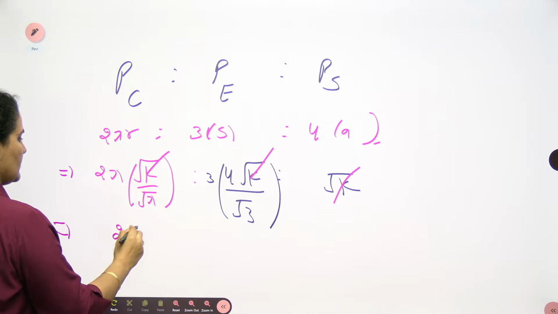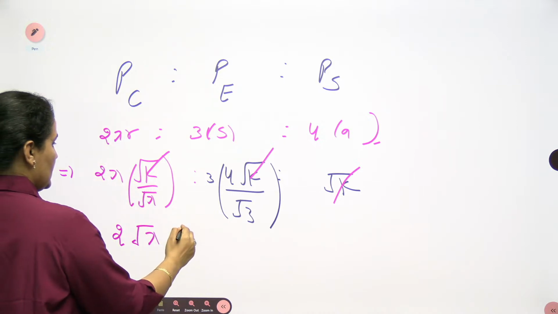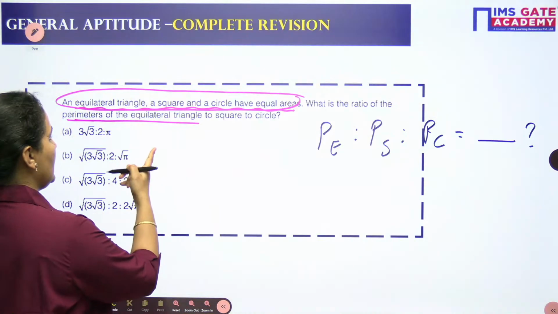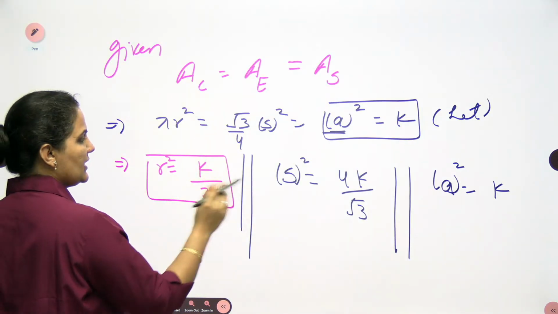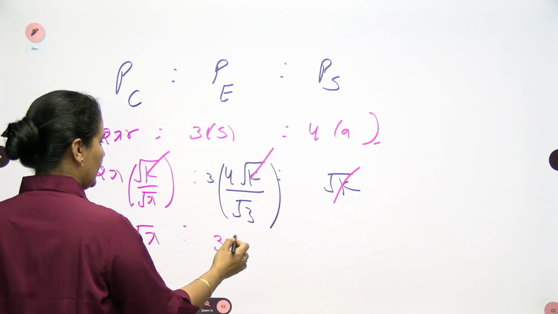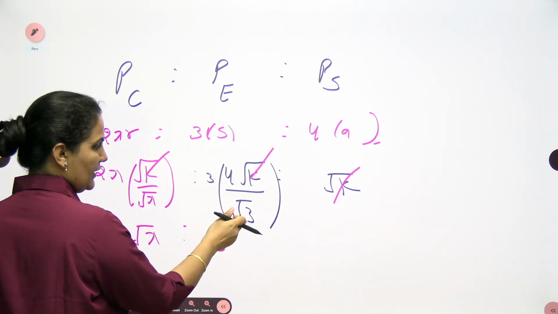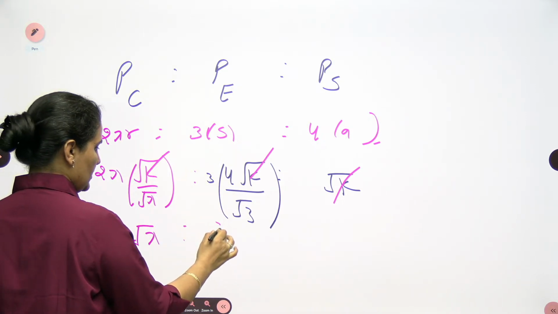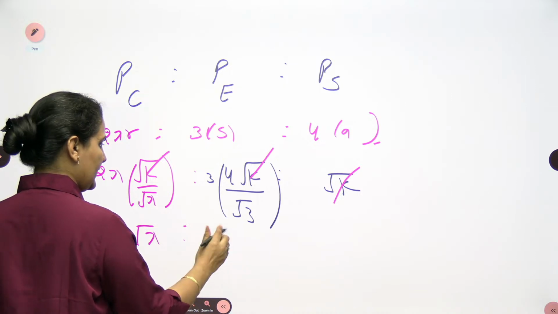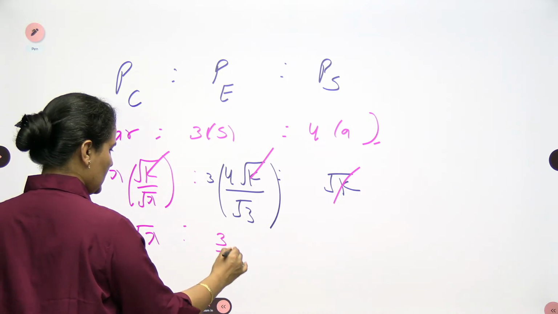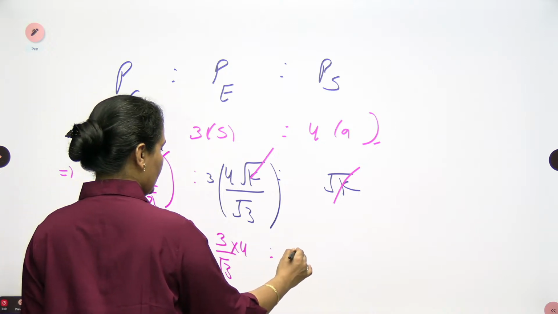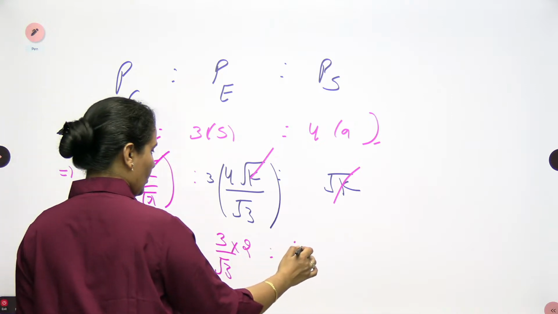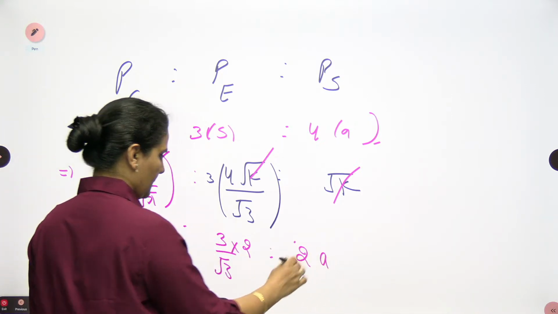When you write this down, this will be 2 root of pi. You have here actually 3. You are looking for the area between the equilateral, so first you are asking for the equilateral triangle. We can write this also as 3 to the power 1 by 2 and 3 to the power 1 also. So this will be 3 by 2, or let it be as it is, 3 by root 3 into 4, and this we have as 4, so let's make it 2, because 2 also we can cancel. This will be 2a. Okay ji.